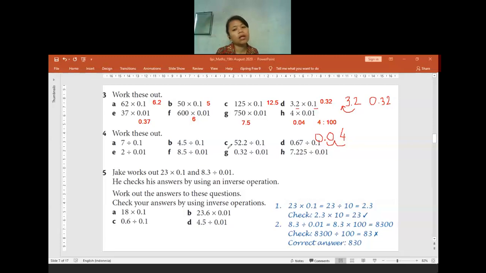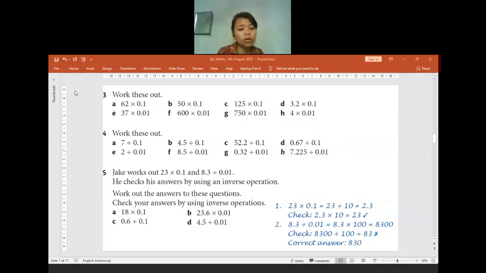Okay. Now if no one has any confusion, I will move to the question 4. Is there anyone having any question before I continue to the question 4? Is there anyone who is confused? No confusion for sure? Yeah, for sure. Okay. If no one has any confusion, I will move to the question 4.